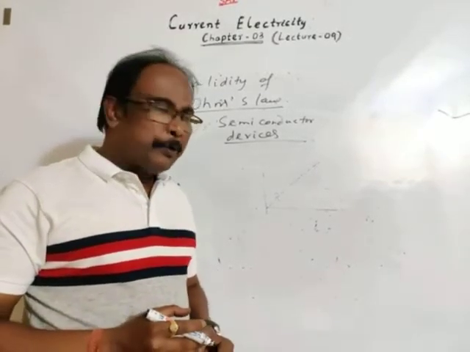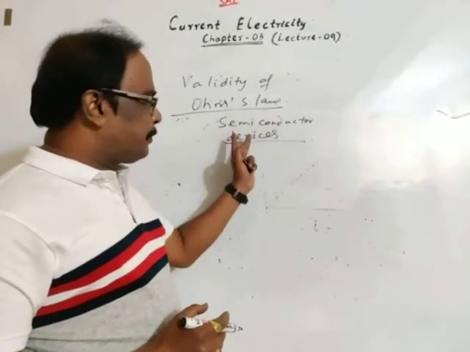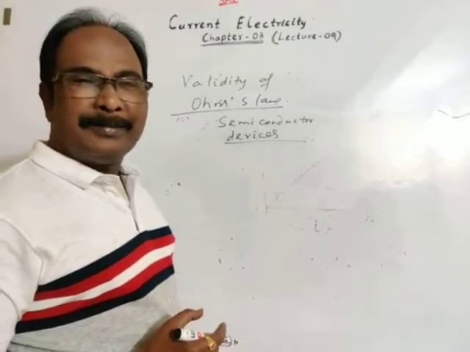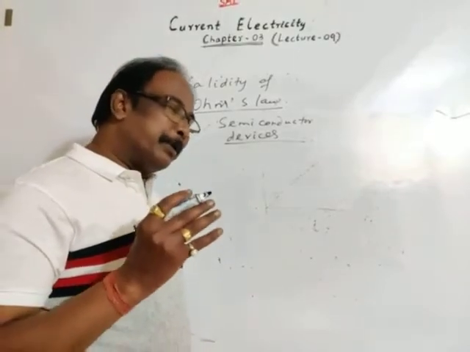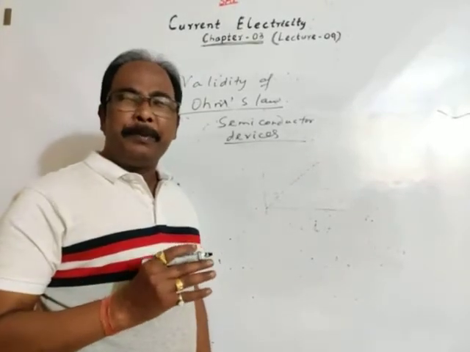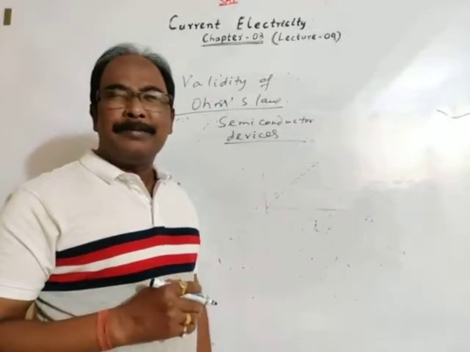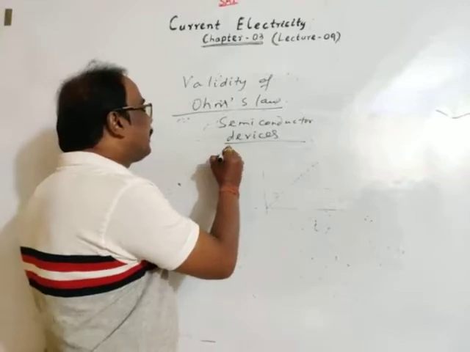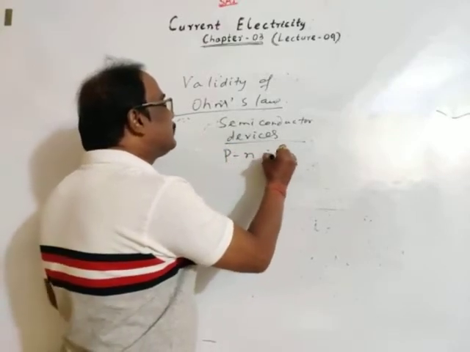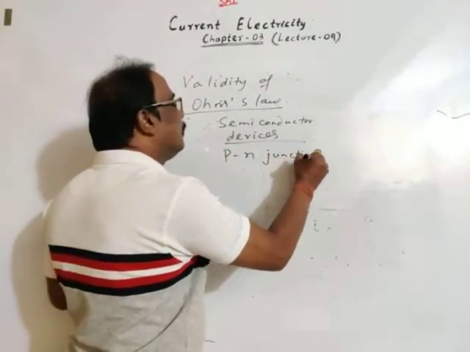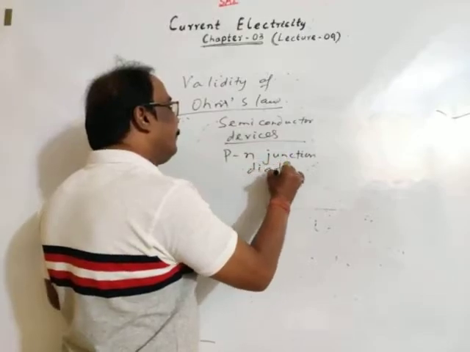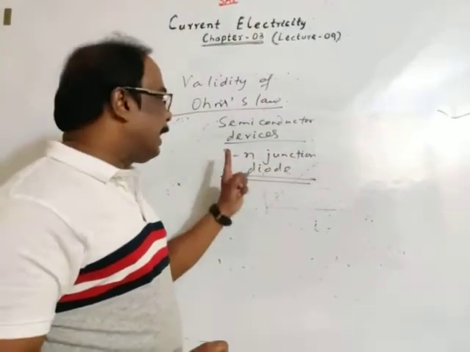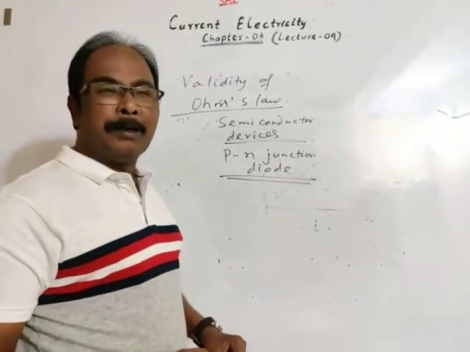In many cases of semiconducting devices, Ohm's law is not valid. Of course, for a vacuum tube, Ohm's law is not valid. For semiconducting devices, suppose we take a p-n junction diode. We'll discuss in brief the p-n junction diode, P-type semiconductor, N-type semiconductor.